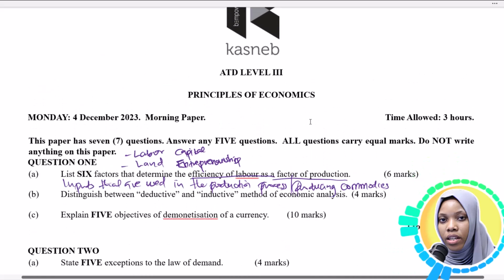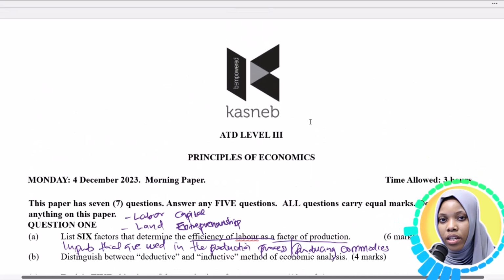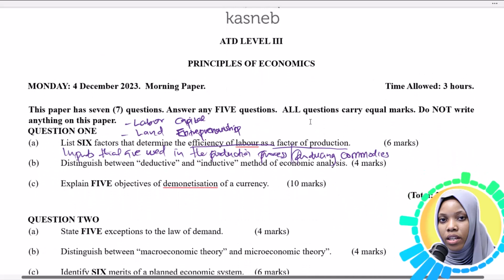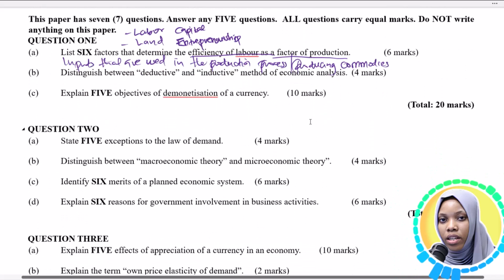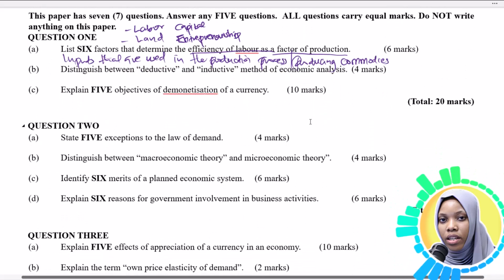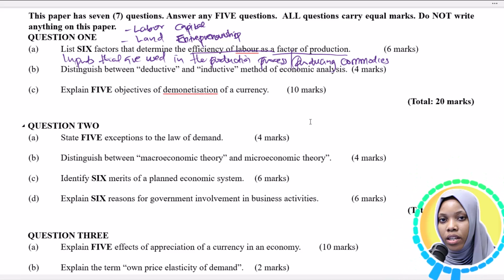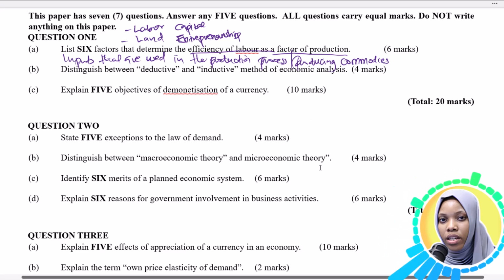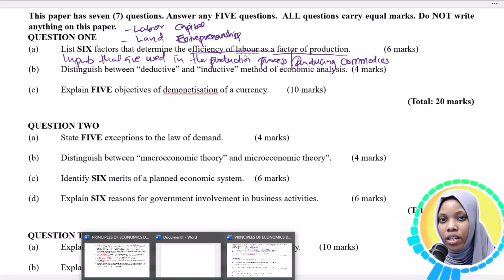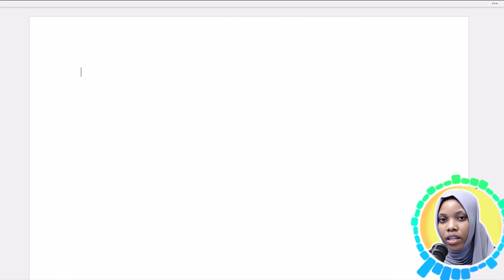Hello and welcome back. Still on past paper, December 2023, Principles of Economics. We are now going to question number 2, and we are directly going to part A, which reads, state 5 exceptions to the law of demand. So what does the law of demand state? The law of demand states that